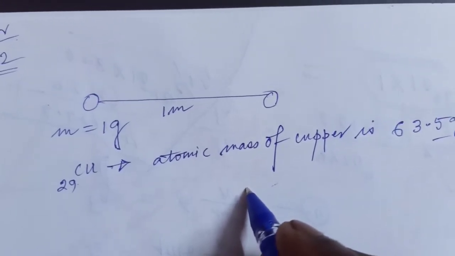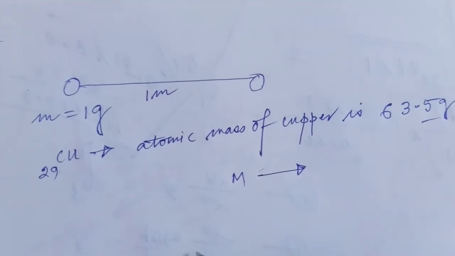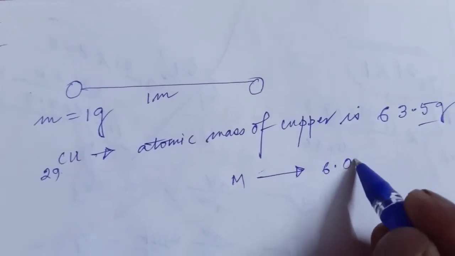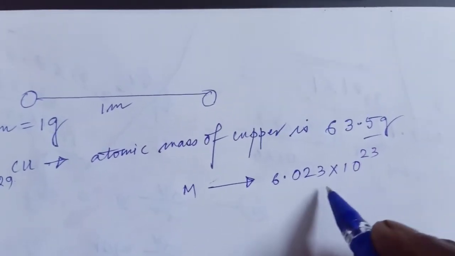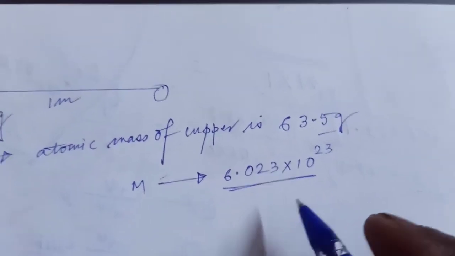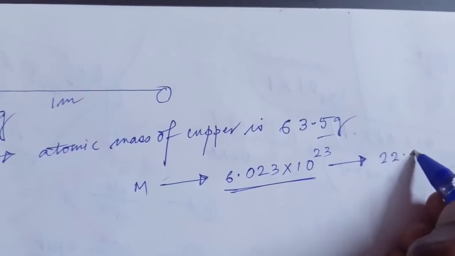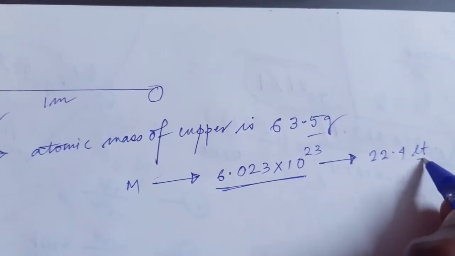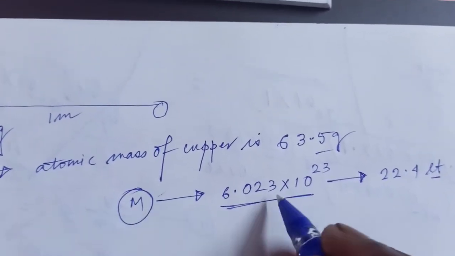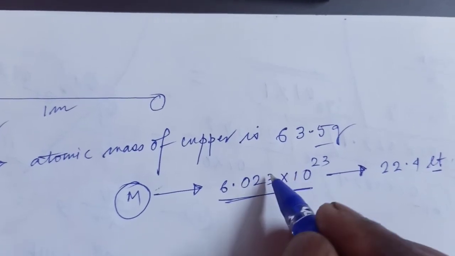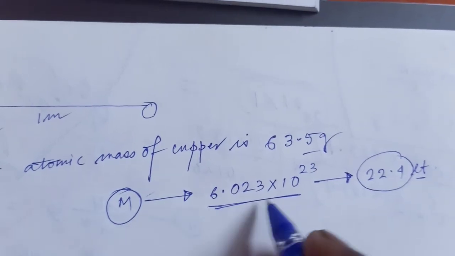Atomic mass contains 6.023 into 10 to the power 23 atoms, and this leads to a volume of 22.4 liter. So the atomic mass or molecular mass contains this number of atoms or molecules, and the volume of this is 22.4 liter. So this is the mole concept.